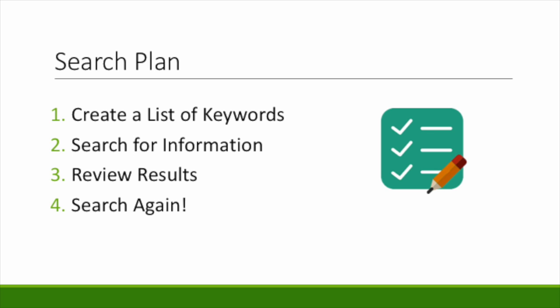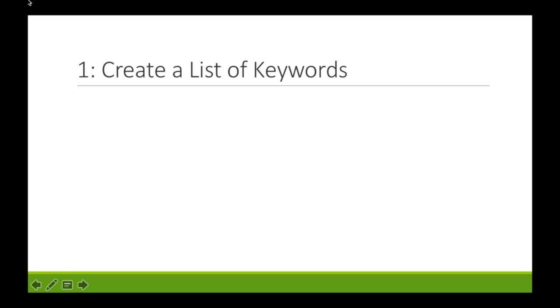Create a list of keywords, enter keywords into a search engine, review results, and search again. Creating a list of keywords is where your research should begin. Keywords and search terms are the words you enter into a search bar to help you get the relevant sources of information. It is a good idea to create a list of keywords that you will use before you even go to a search bar or database.